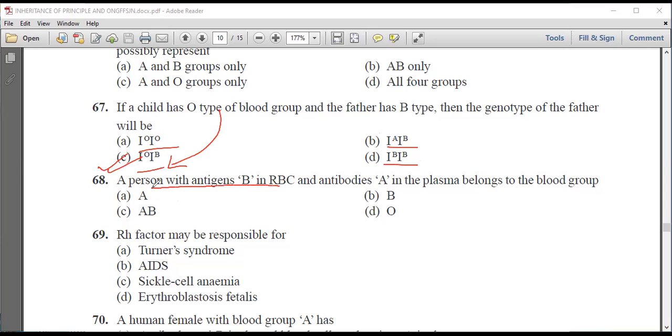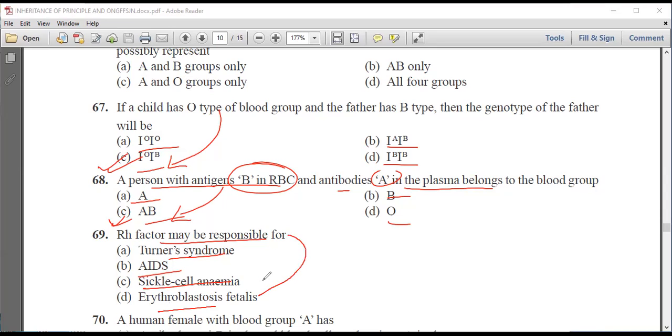A person with antigen B on RBC and antibody A on plasma belongs to blood group A, B, AB, or O. We know that the blood group will be AB because B is present in RBC and A is the antibody. Rh factor may be responsible for Turner syndrome, AIDS, sickle cell anemia, or erythroblastosis fetalis. We know that it is responsible for erythroblastosis fetalis.